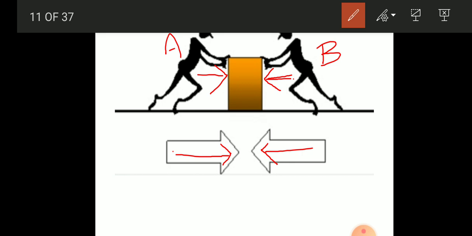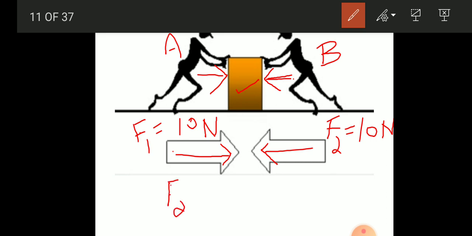if I consider person A is applying 10 Newton of force, that is F1 is equal to 10 Newton, and F2 is also applying the same force, that is 10 Newton. So in this case, what is the net force on this object? That is F2 minus F1, which is equal to 10 minus 10, which is equal to 0 Newton.